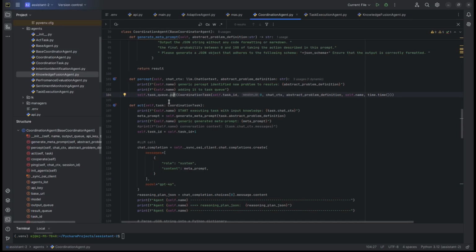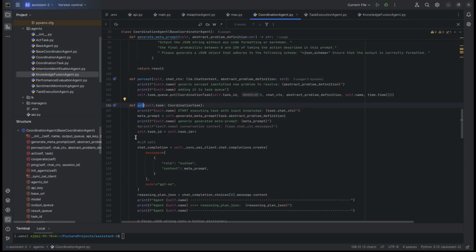So there are queues on which new tasks are put, and then the agent starts to process them, and it happens for any type of agent that we will be talking about in this demo. So we put that task onto the queue, and once that task is being initialized by the agent, it invokes the act method. So it starts acting on the task.